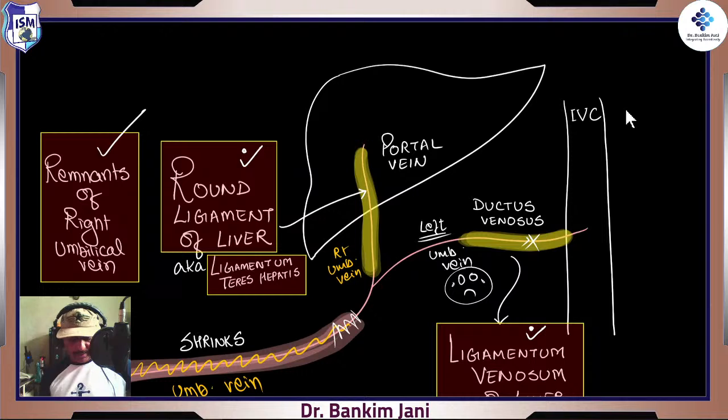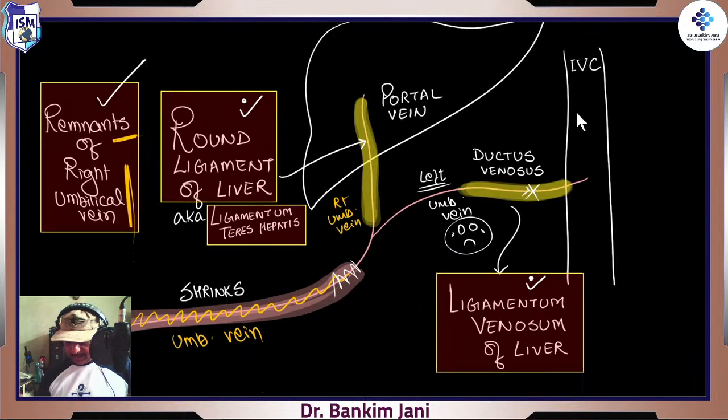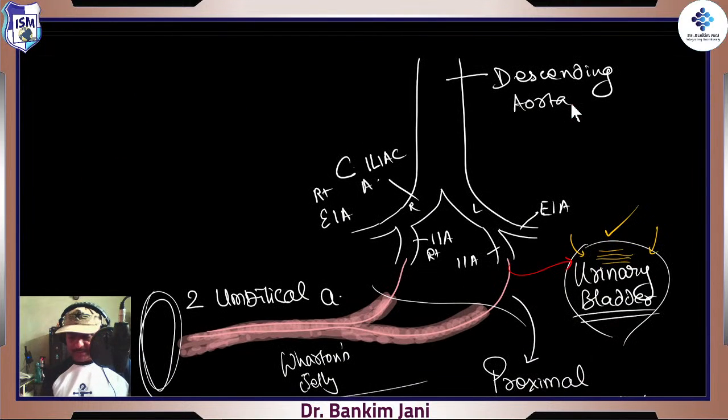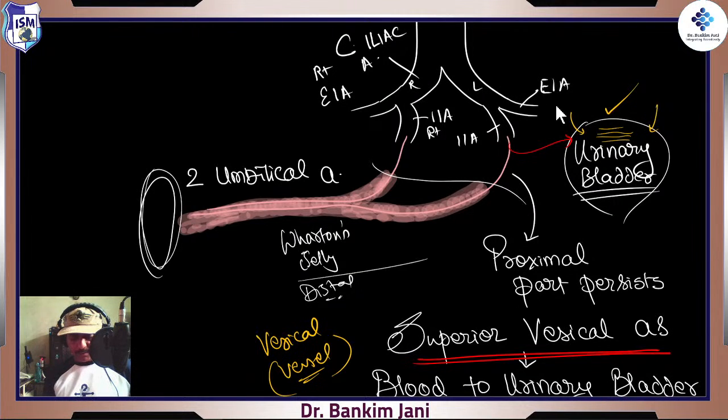So the right umbilical vein is now the round ligament of the liver, a remnant of once upon a time the right umbilical vein, and the ligamentum venosum is in remembrance of the left umbilical vein once upon a time, right?